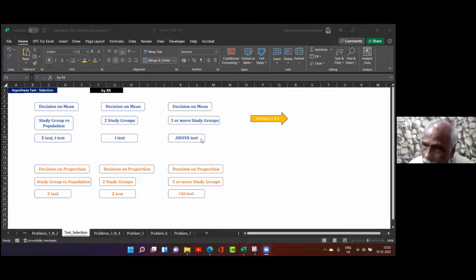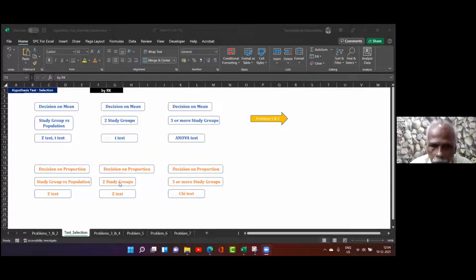Now coming back to discrete data, that is proportion. Decision on proportion, study group versus population: Z test. This is proportion. I can't use T test here. Please note, with only one sample, if I want to compare with the population, if it is proportion, I can use only Z test. But if it is average, I can use either Z test or T test. This is the only complication you will have to remember, right? Otherwise, this is easy to remember.